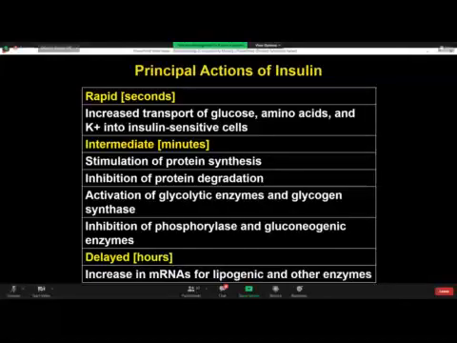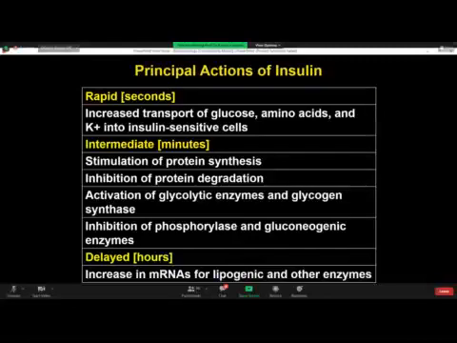Entry of glucose, amino acids, and potassium into the cell is the rapid action of insulin, whereas the delayed action of insulin is lipogenic. Insulin is lipogenic. It causes triglyceride deposits in the adipose tissue.